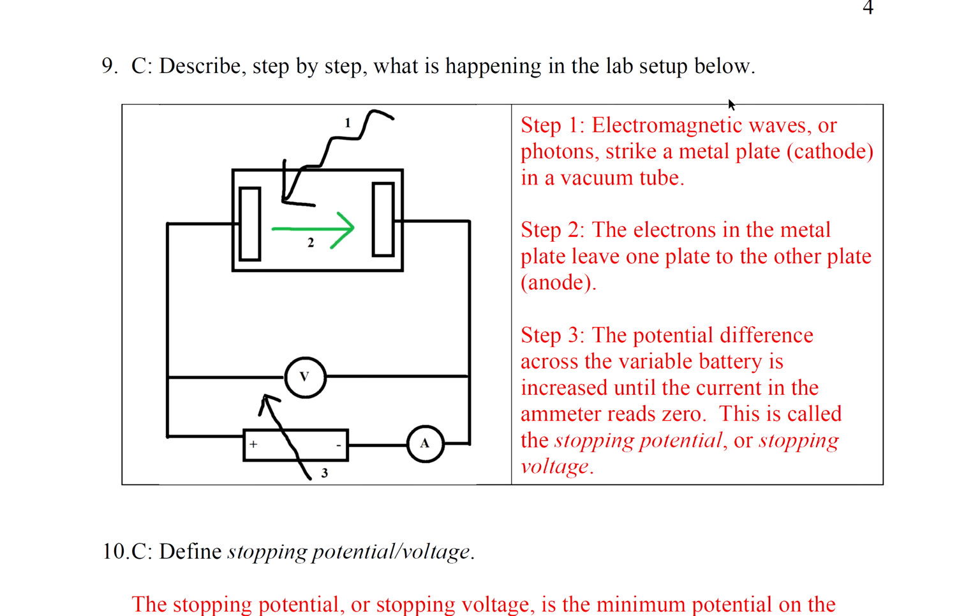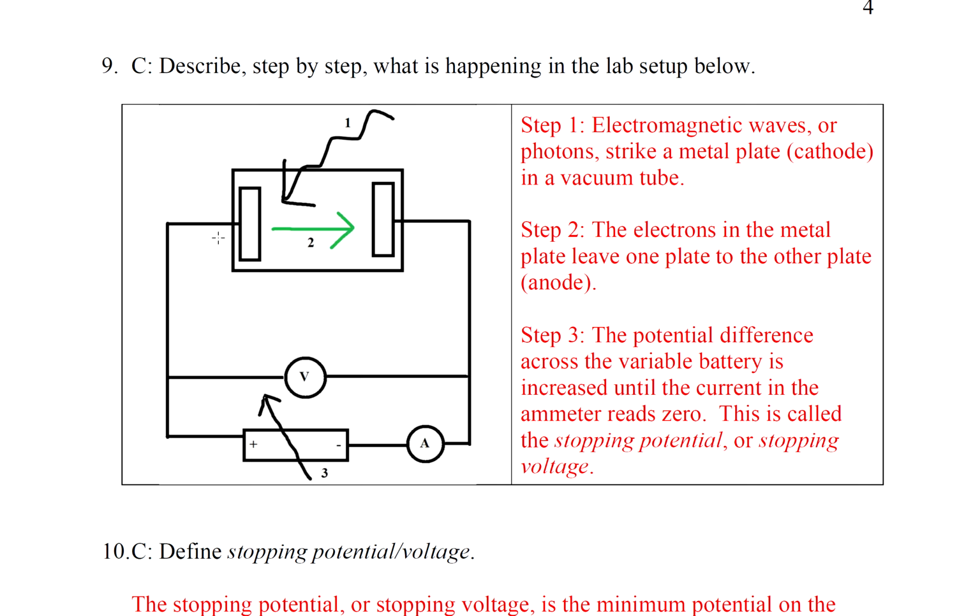Question 9. Describe step by step what is happening in the lab setup below. Okay, so this looks kind of complicated. Looks like we have a battery on the bottom, and it's a variable battery. We could decrease or increase the voltage from that battery. It's connected to an ammeter in series and a voltmeter in parallel.